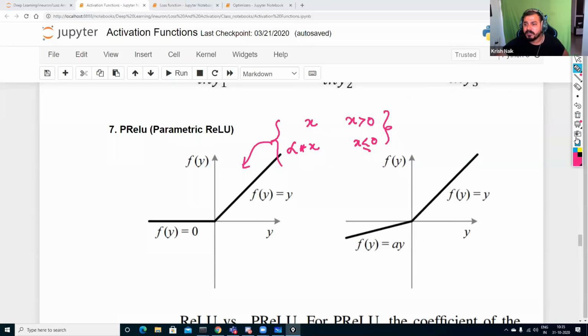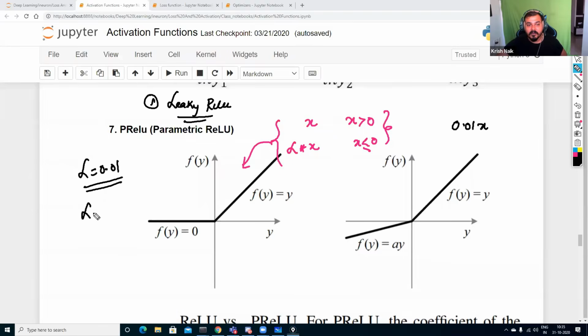Now, see over here, a very nice concept. If your alpha value is equal to 0.01, this will actually become leaky ReLU, because leaky ReLU is nothing but 0.01x, right?